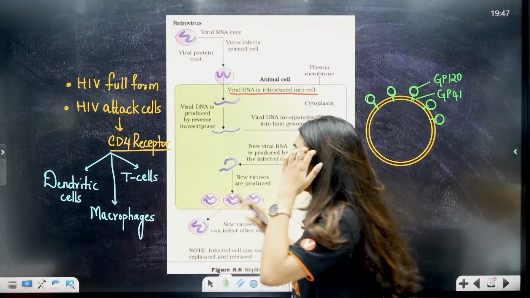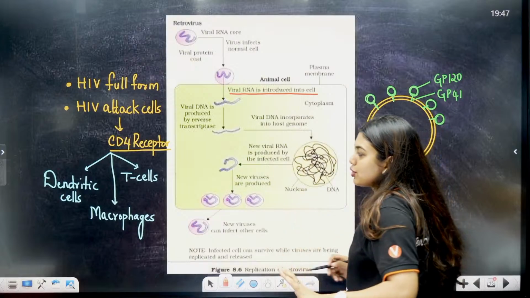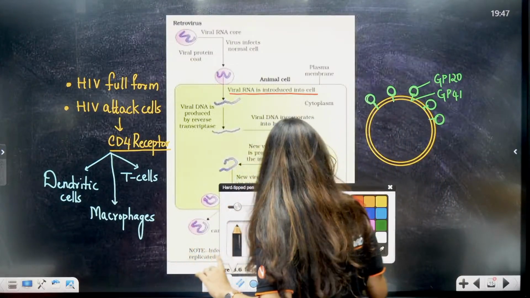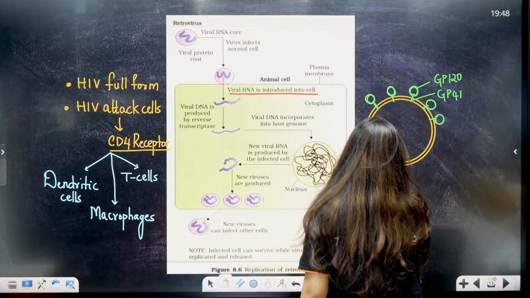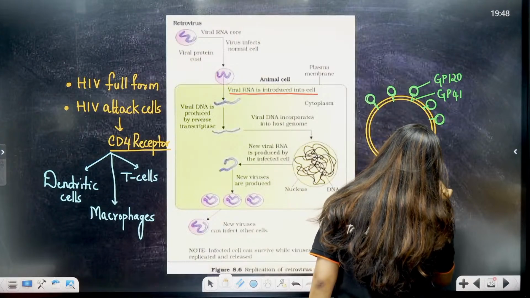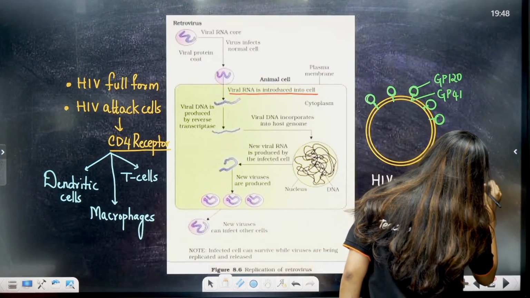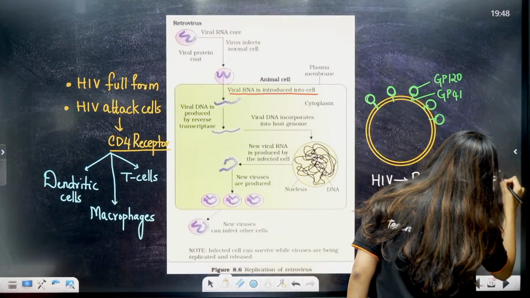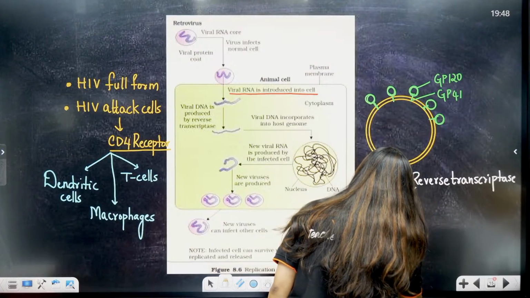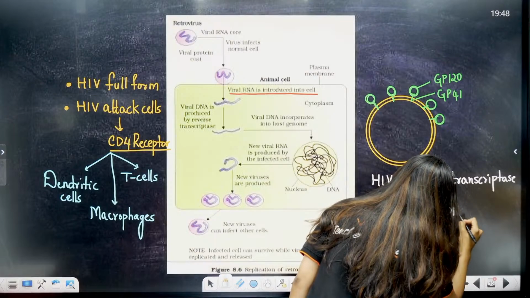Now when it enters inside the cell, remember that this viral RNA is introduced into the cell. A very, very important thing for all of you to remember is that this HIV fellow is not a very simple fellow. He has the reverse transcriptase enzyme. And students, this reverse transcriptase is going to convert viral RNA to DNA.